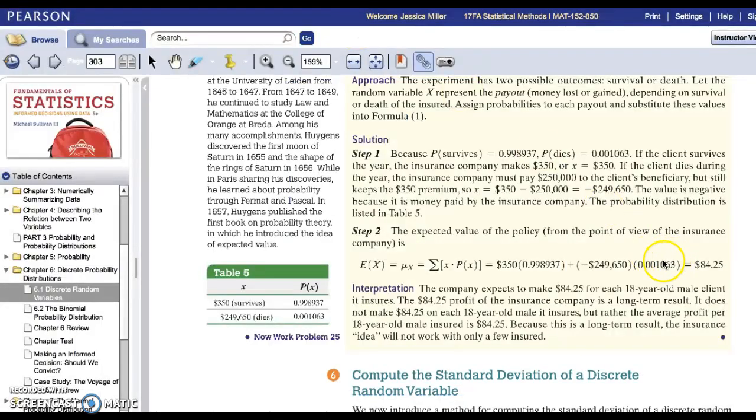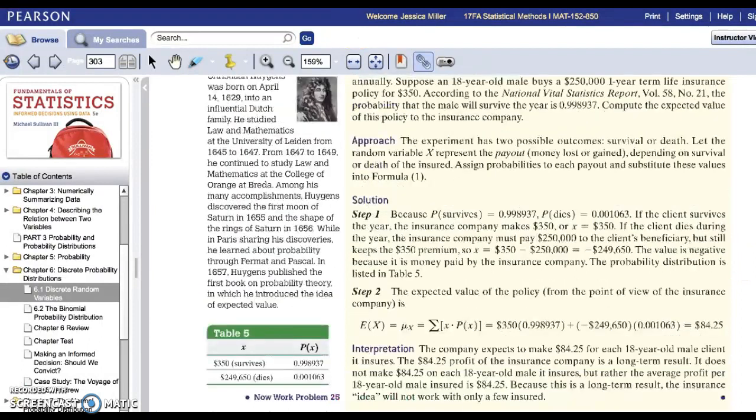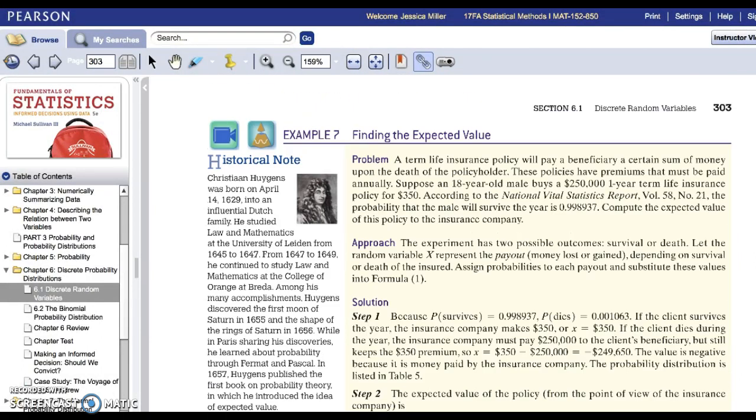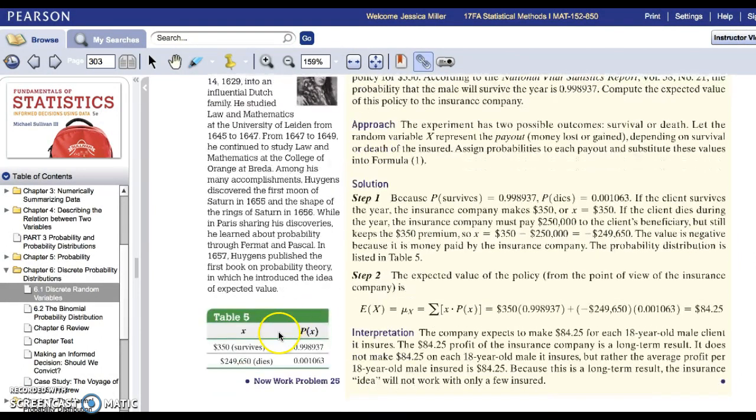So again, what I want you to do is read through this example. Make sure you understand the setup. That is the hard part in this case. But once you have the setup, you have two options. Expected value is the mean, which you can calculate using the by hand formula of multiplying your x's by your probabilities and adding them. In this case, it's really quick since you have 2 rows. But I also want you to know that you can do the same thing in StatCrunch.